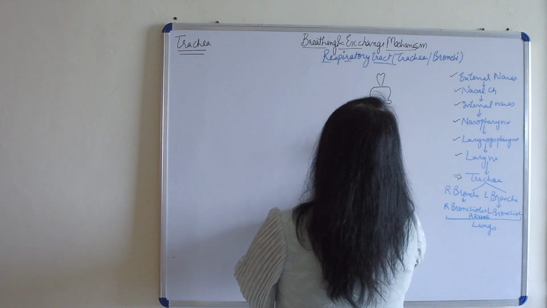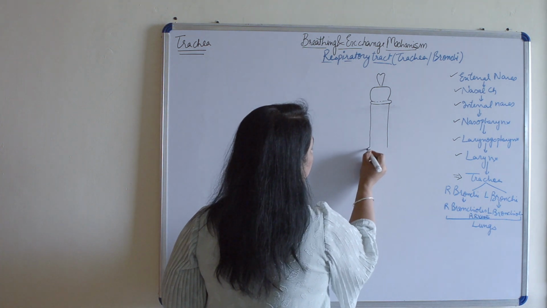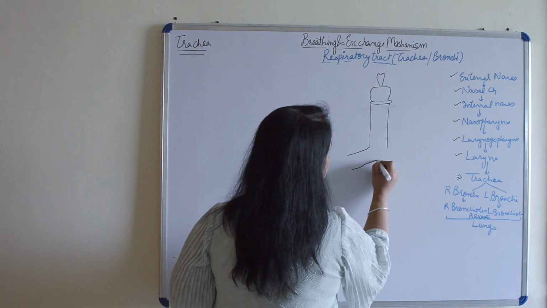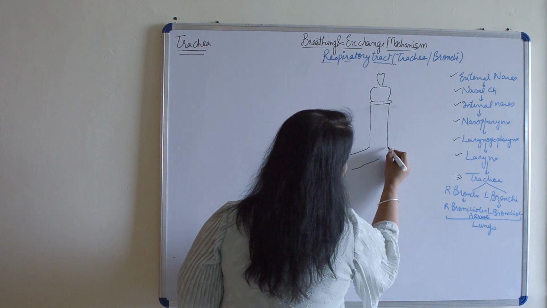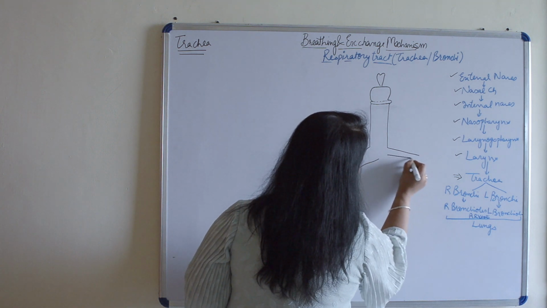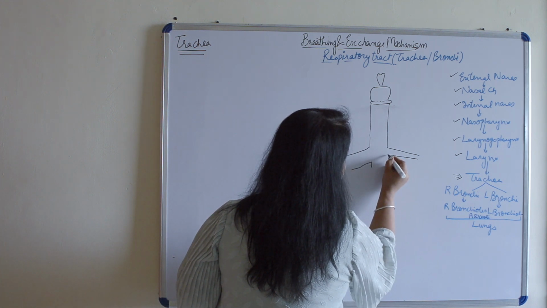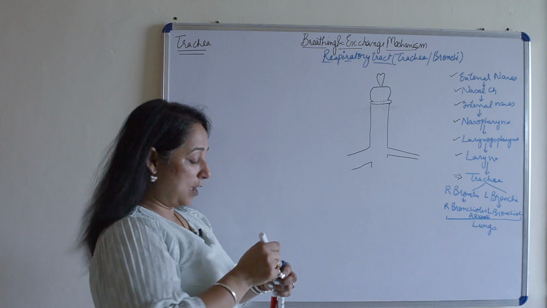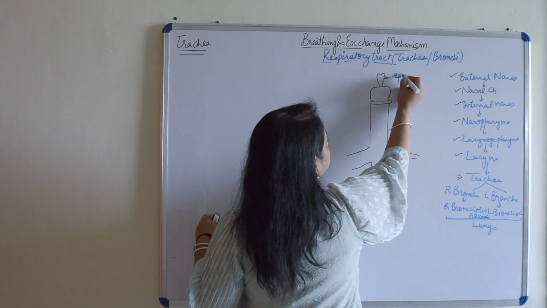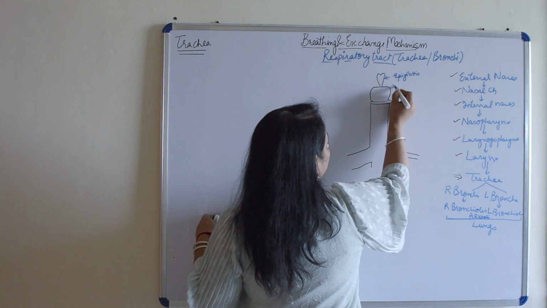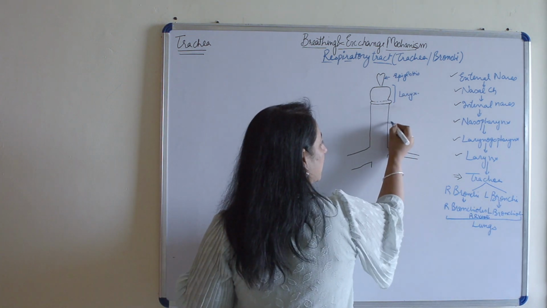And just herein, this trachea further bifurcates into the bronchi. Herein. Okay, now we'll talk about it. This of course is the epiglottis. This whole is the larynx, thyroid and cricoid, and then this one is the